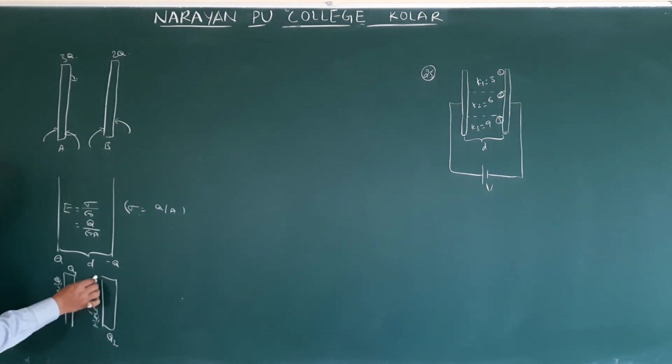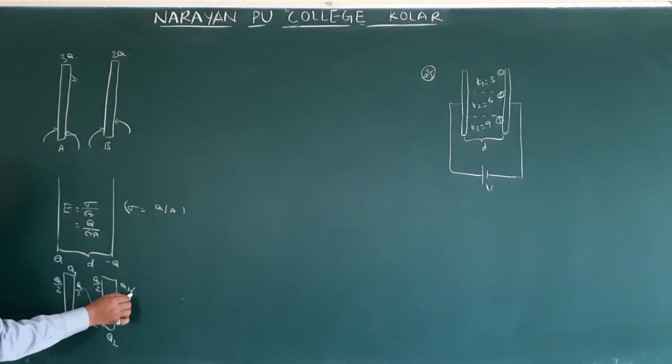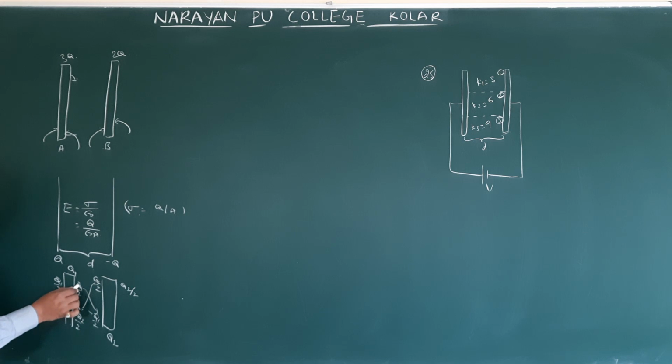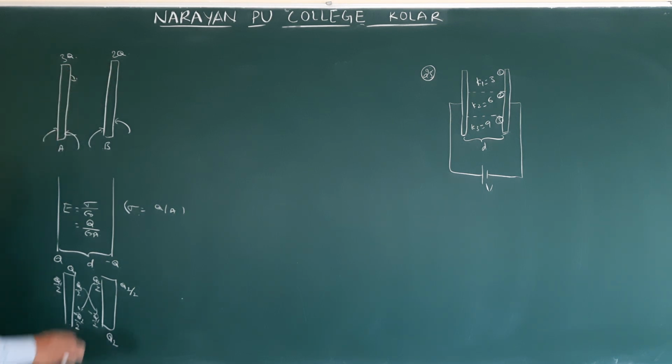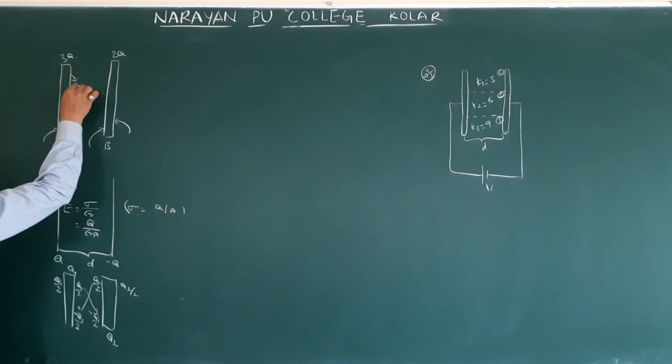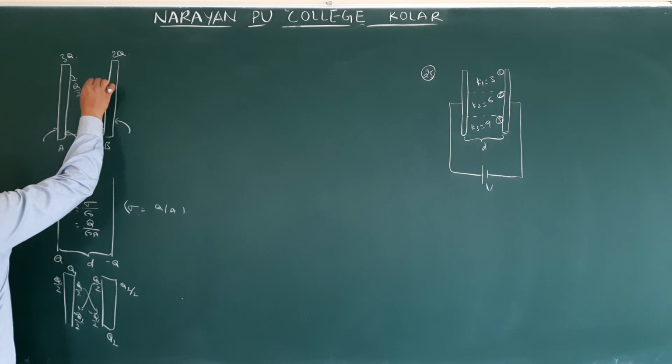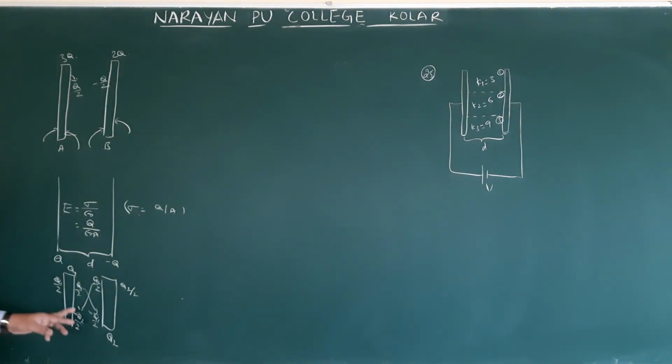If this is Q2, then Q2 by 2, Q2 by 2, and the opposite is minus Q2 by 2. Therefore the resultant charge is Q1 minus Q2 by 2. So 3Q minus 2Q by 2 is Q by 2. Here also opposite, minus Q by 2.